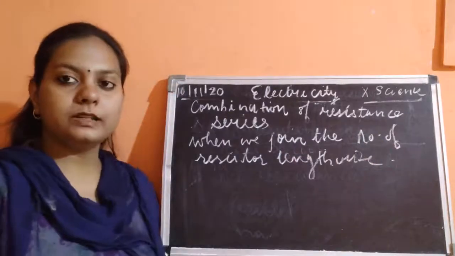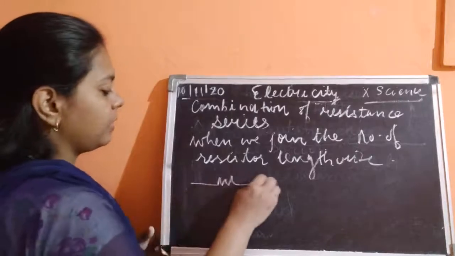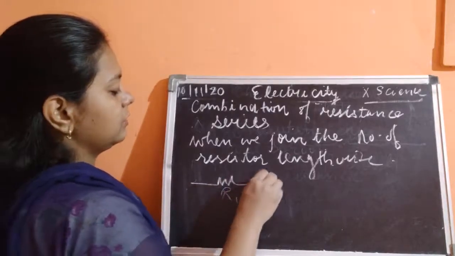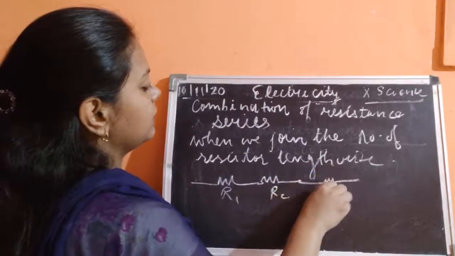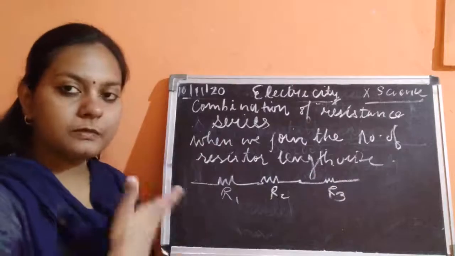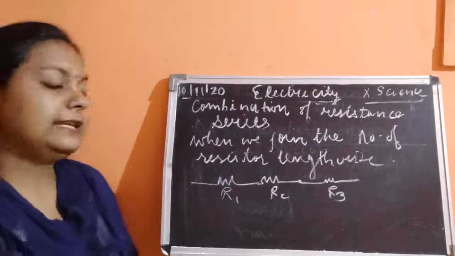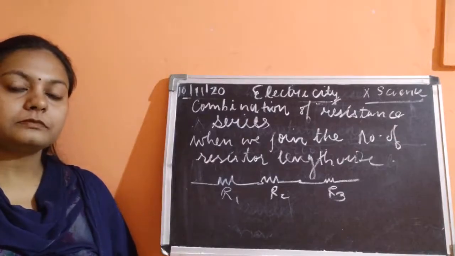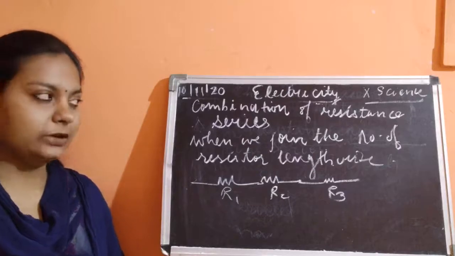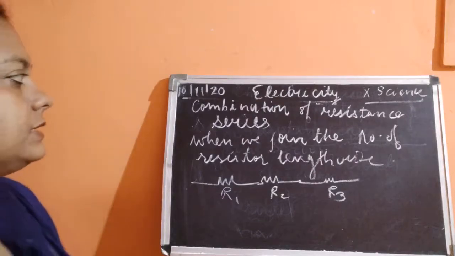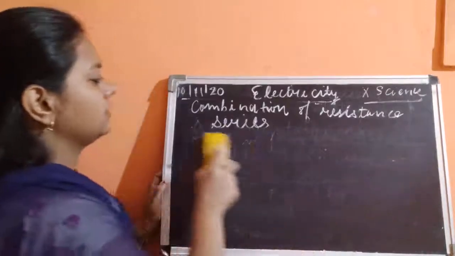Okay, when we join the resistors lengthwise, like R1, R2, R3, and we continue like this, this is known as the series resistance. Now the next concept is how you will calculate the total resistance generated in that particular circuit.